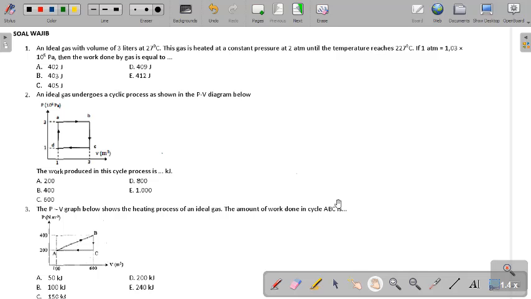Bismillah. This is the explanation of text 2, work and inner energy.